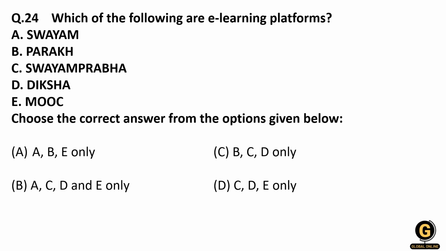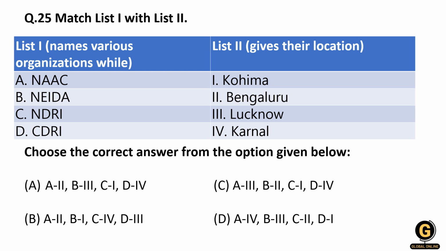Now we'll move to the next question. In this question they have given us a match the following, with institutes of national importance on one side and their locations on the other. Friends, if you look at our syllabus of the higher education system, there are 55 to 60 institutes of national importance.